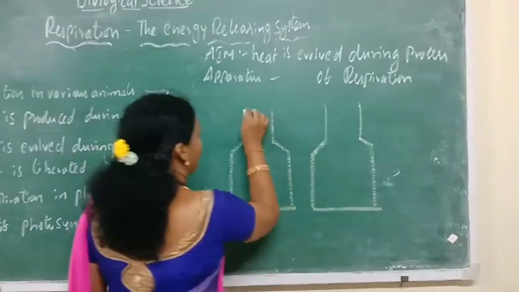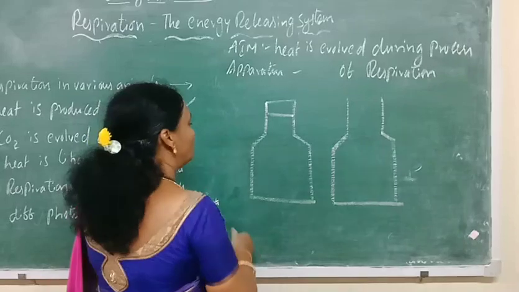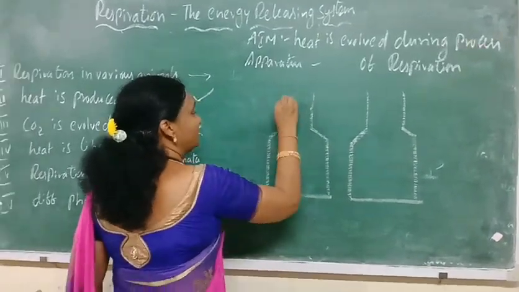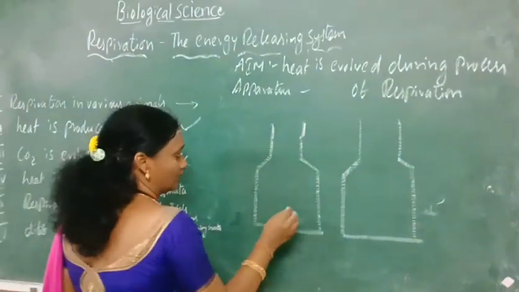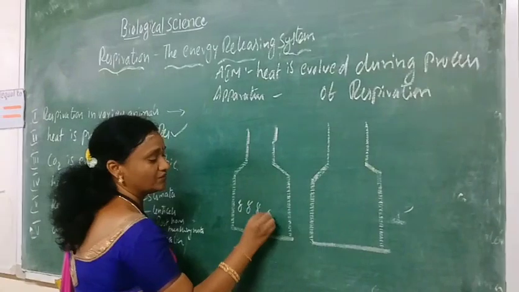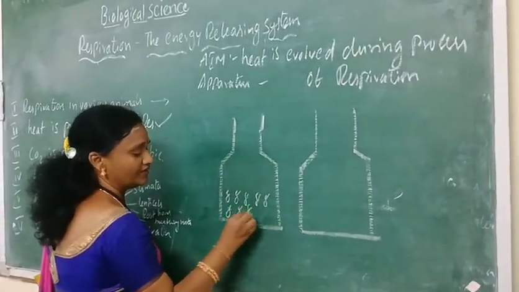These thermos flasks are closed with a one-hole rubber stopper. Before keeping the rubber stopper, let's fill the thermos flask with the germinating seeds.